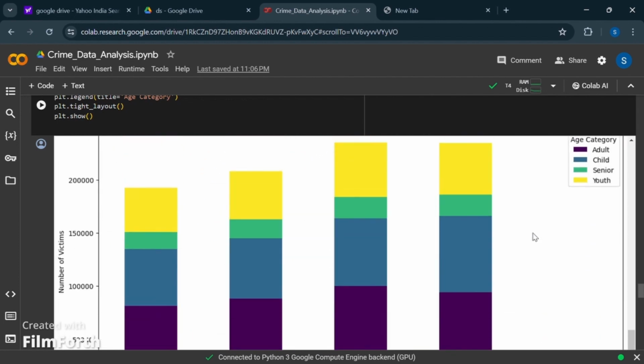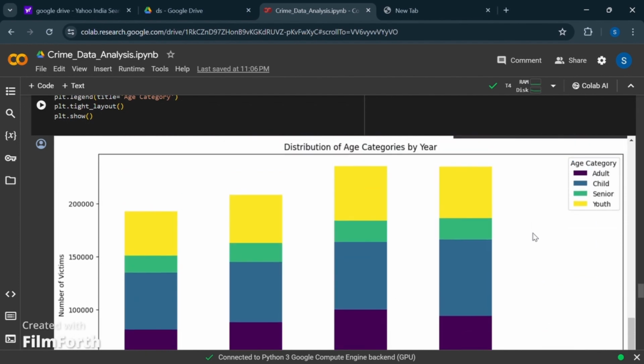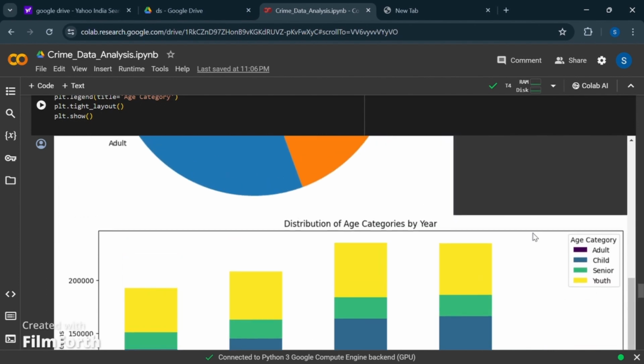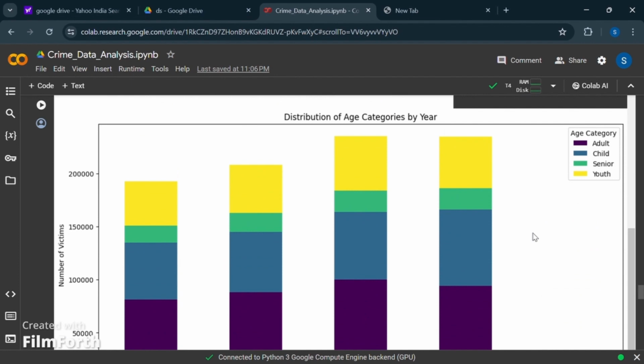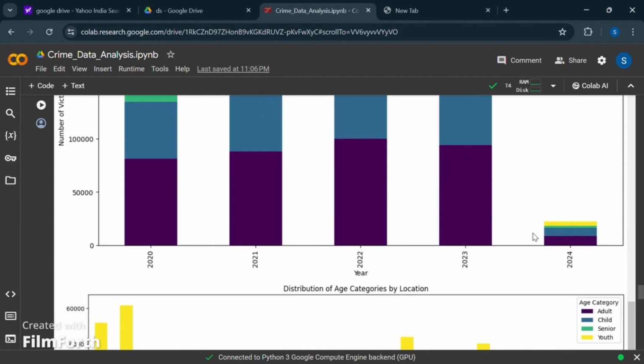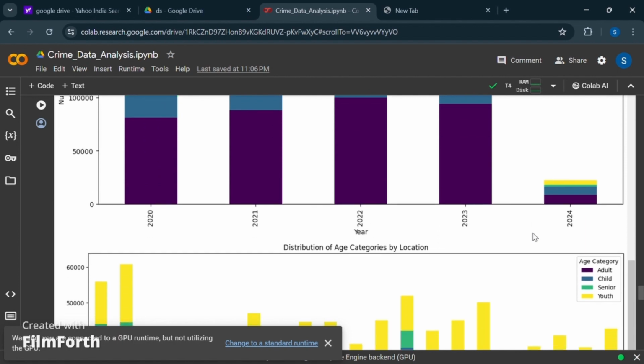And when we take account of the number of victims, we can see that every year it almost ranges to 200,000. And mostly in the years 2023 and 2022, it has peaked at more than 200,000. As 2024 is not calculated yet, we will have more information about that soon.